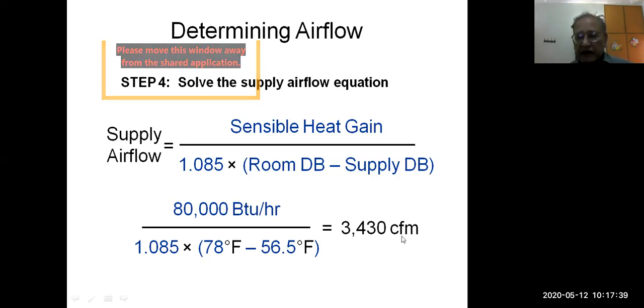In chapter 4, when we calculate the supply air flow rate, it will be in cubic meters per second or kg per second, and this formula will change. This factor will not be required there. You will have different factors.